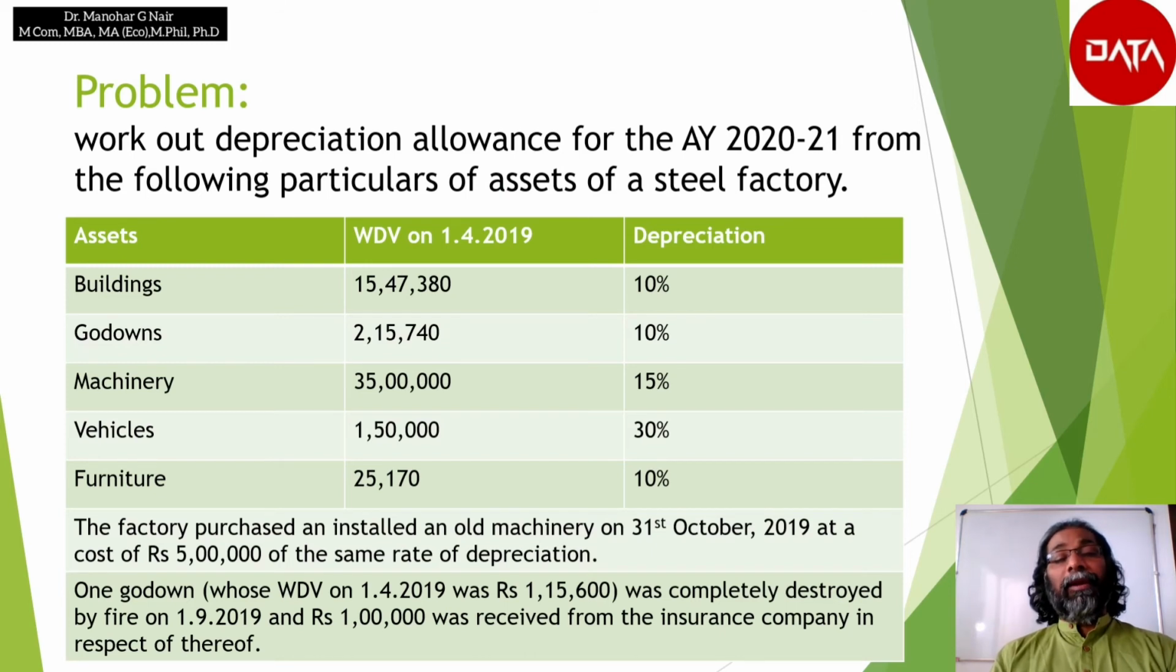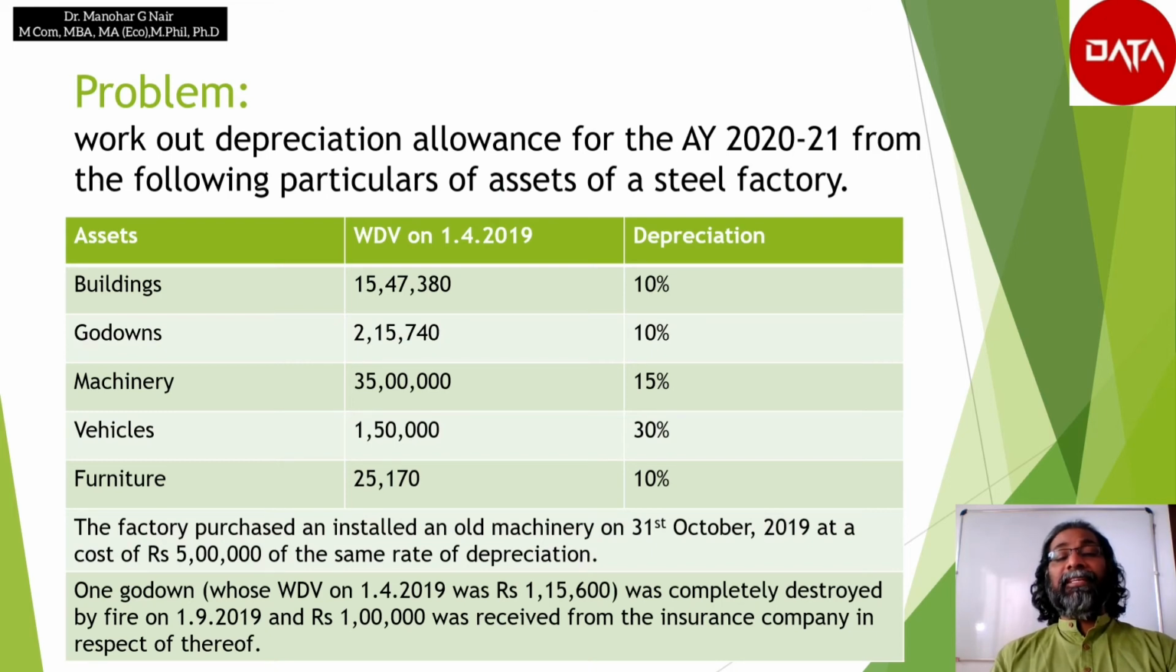Assets are building, godown, machinery, vehicles and furniture. Written down value given is 15,47,380, 2,15,740, 35 lakhs, 1,50,000, 25,170. And the rate of depreciation is 10% for building, godown and furniture, 15% for machinery, vehicles it is 30%.